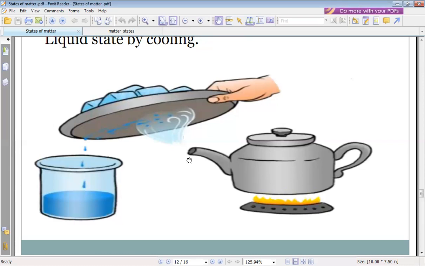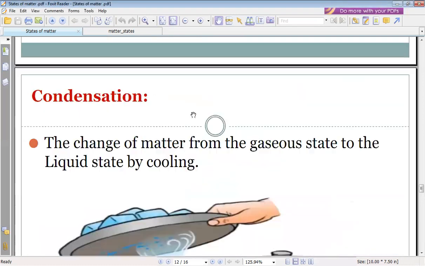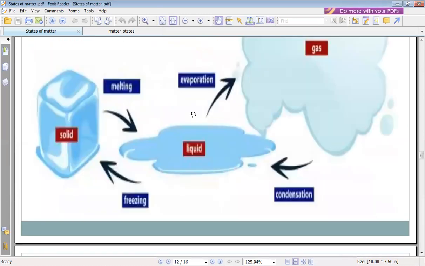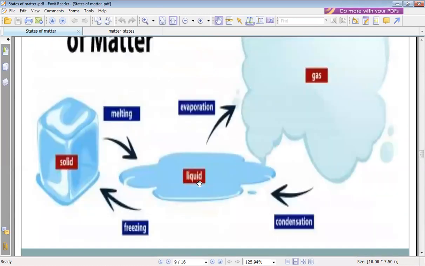You can start. Let's start with melting. Melting means the solid changes into liquid by heating. Excellent.